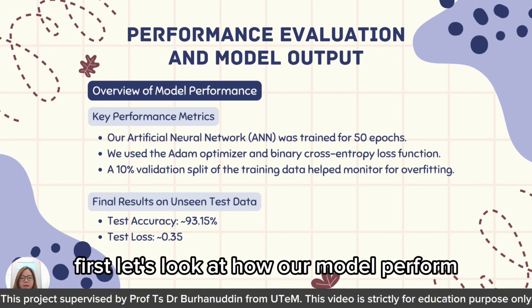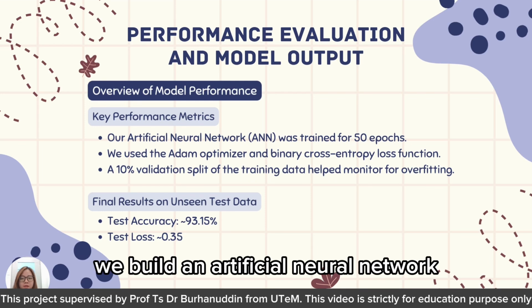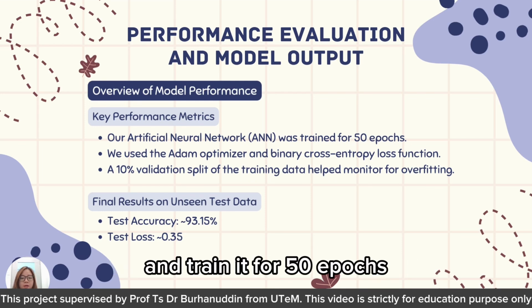First, let's look at how our model performed. We built an artificial neural network, ANN, and trained it for 50 epochs.